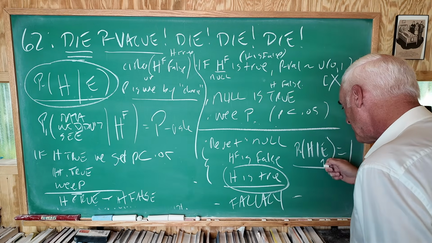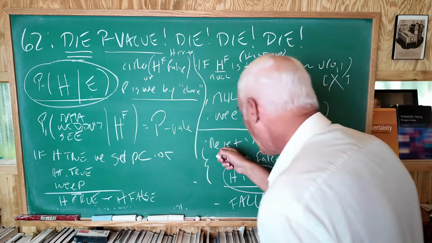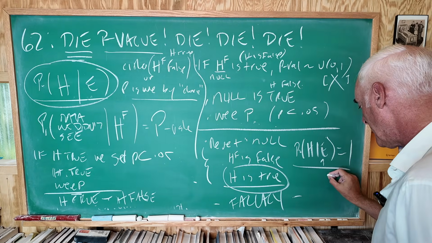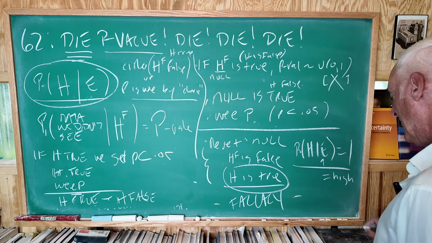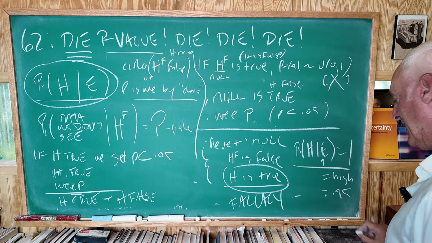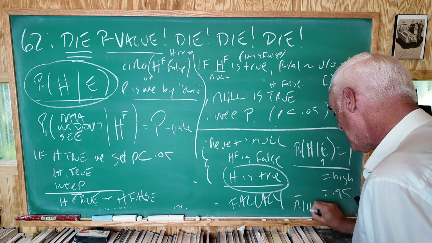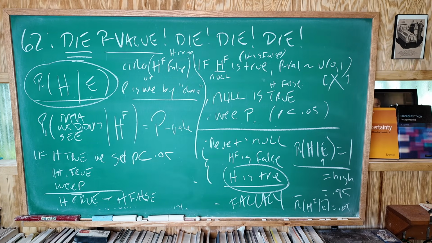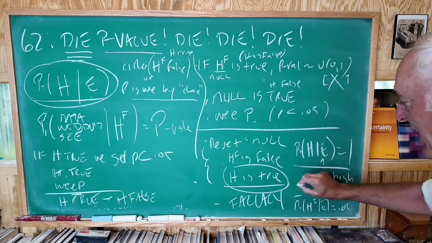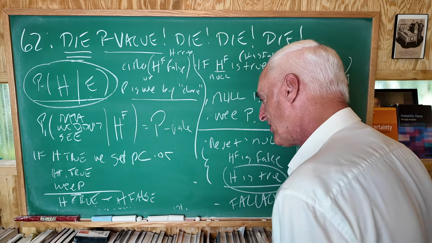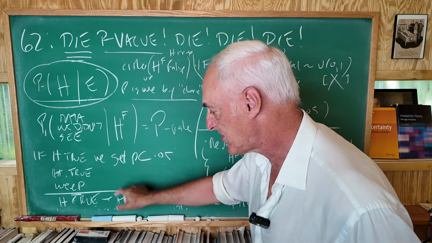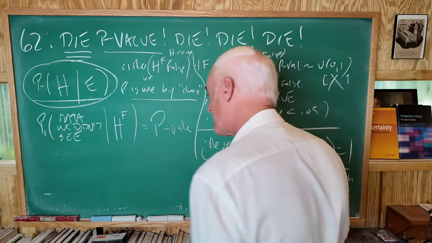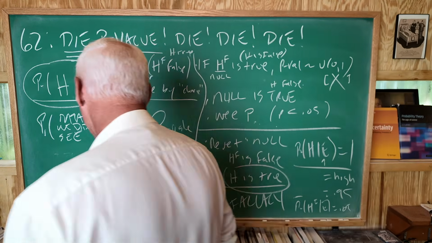It's forbidden to make probability statements about these hypotheses. This is an act. It does not say that the probability of this equals high. It does not say it is 0.95. It does not say that the probability that H false, therefore, is true equals 0.05. It's none of these things. They say when you're rejecting this, but they don't say that. This little sidetrack right here is just to show you we can rescue the thing as long as we change this first premise up here, which of course we don't do.